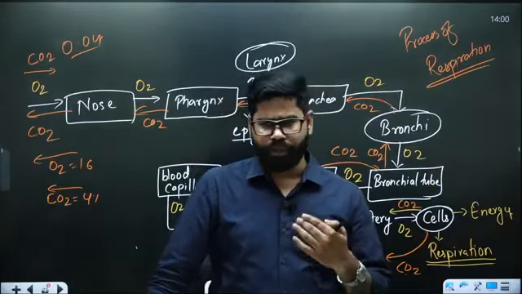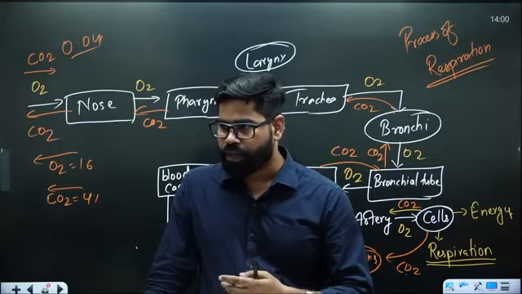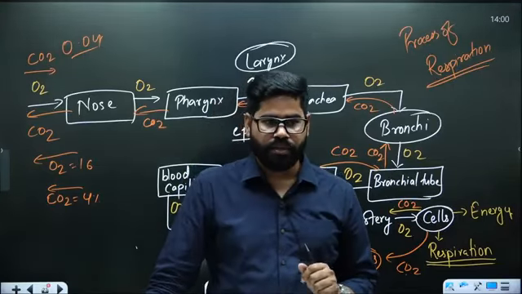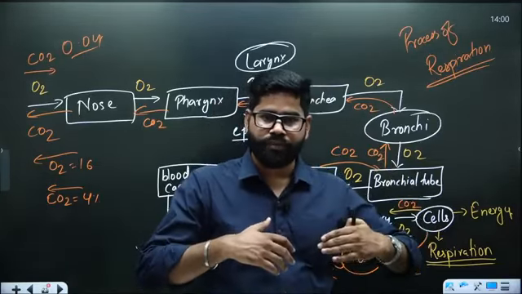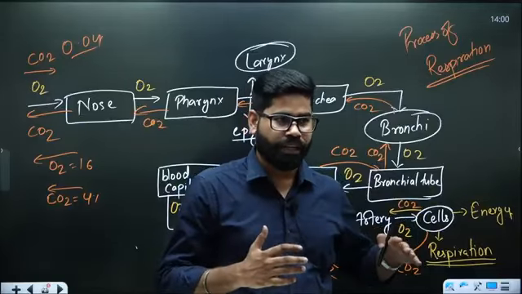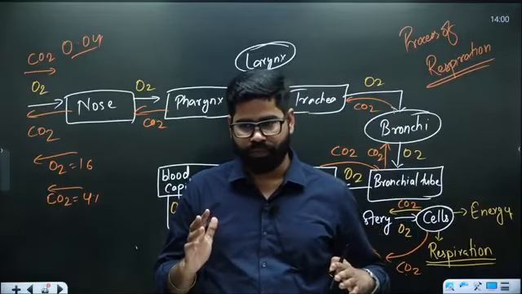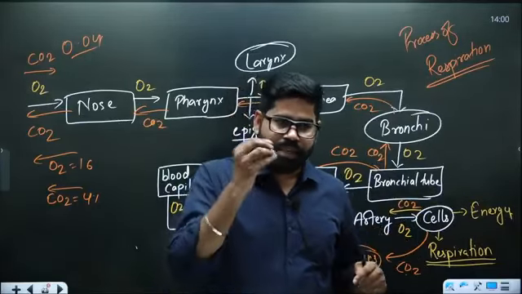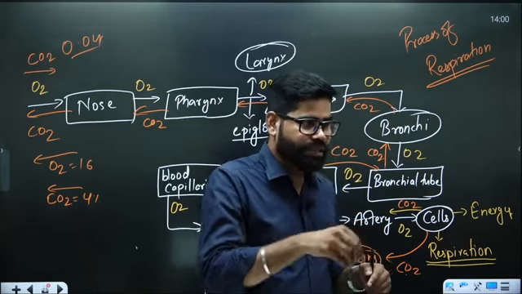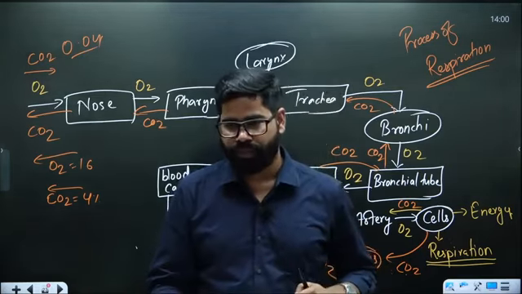Okay. Normally 72 times. So when you are breathing 60 times, do you think that all the oxygen which you are taking is going inside the body? The answer is no. What we see is that some portion of it goes to the cell, the remaining portion comes out.